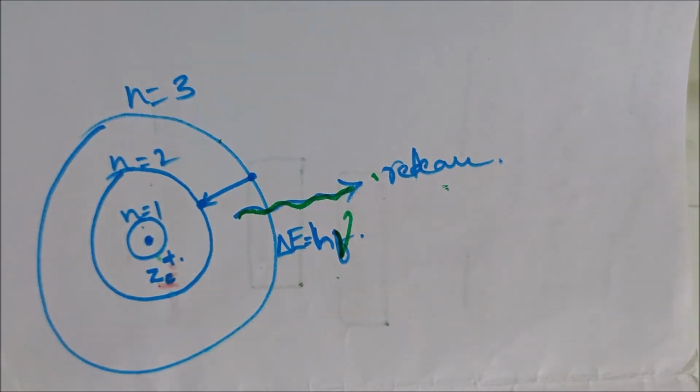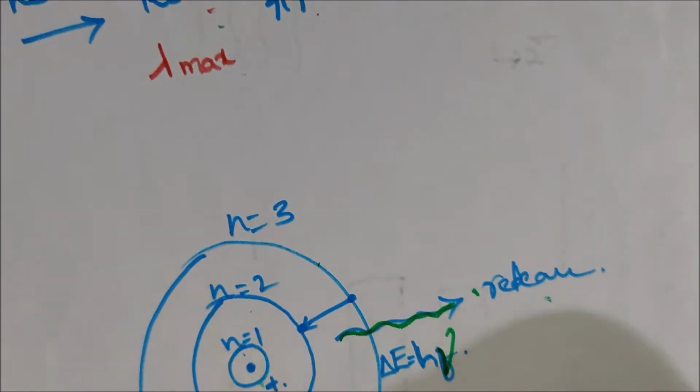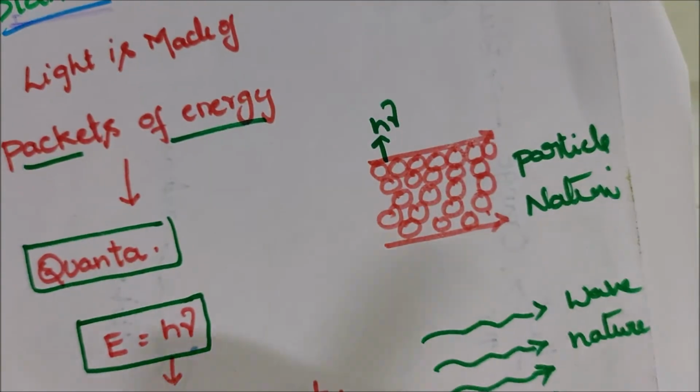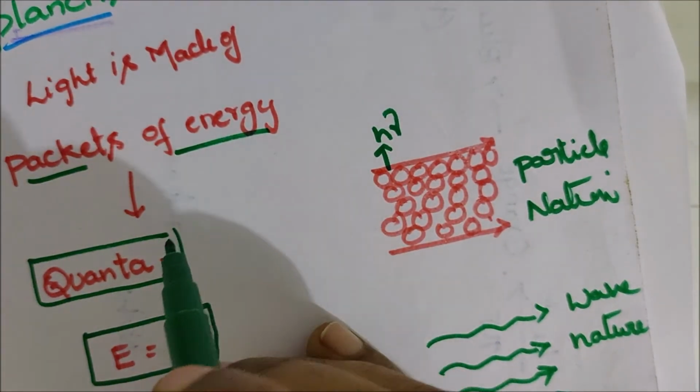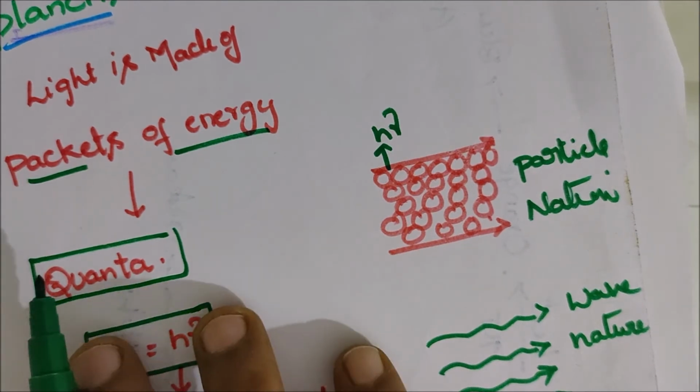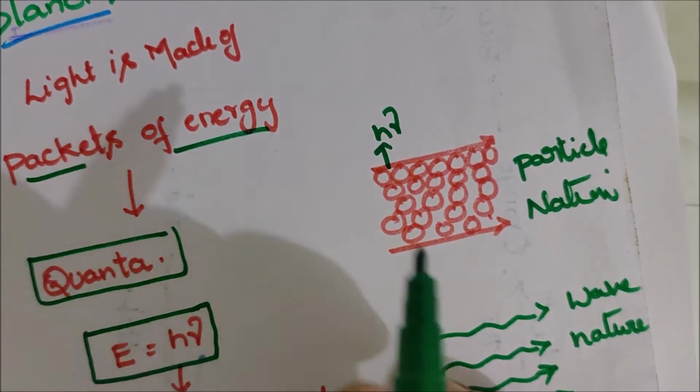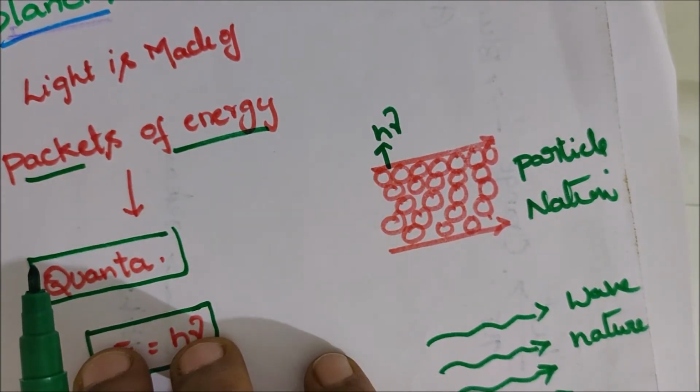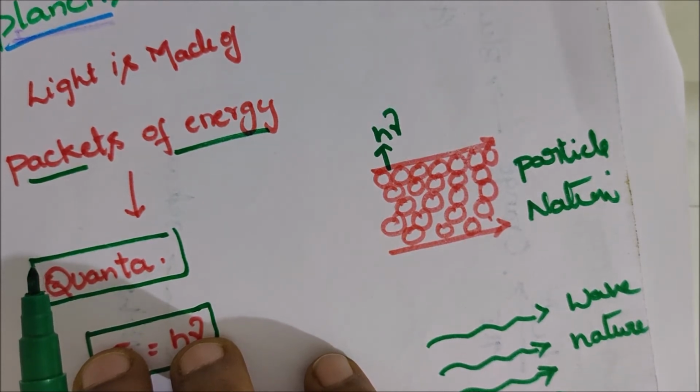In Planck's quantum theory, when a black body is heated, it emits thermal radiation. We already saw red color change to orange and orange change to blue, with different wavelengths and frequencies.